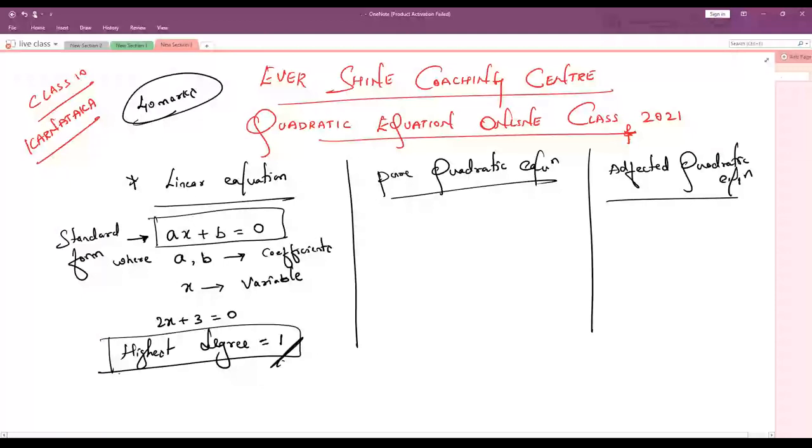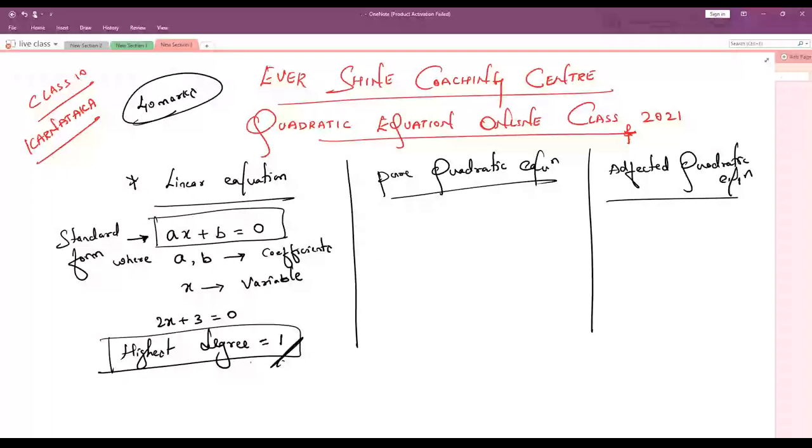Here the examiner can ask you a question based on this. Either he can ask you the standard form or he can ask you the highest degree of a linear equation. Sometimes he won't say highest degree, he will just call it degree. What is the degree of a linear equation? The degree or highest degree of a linear equation is 1.